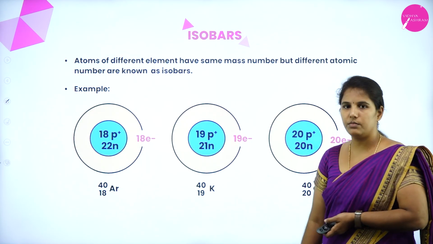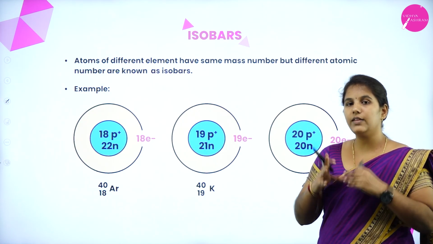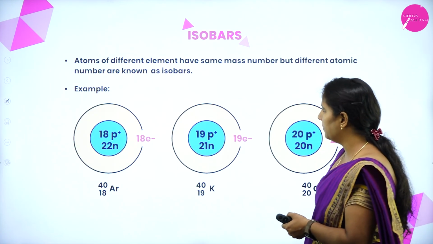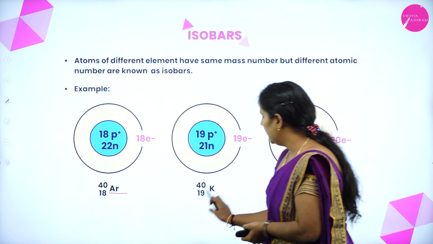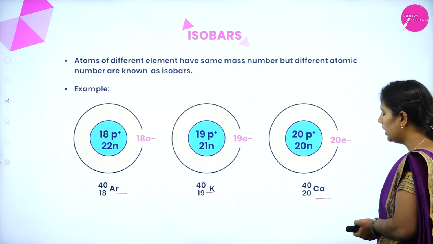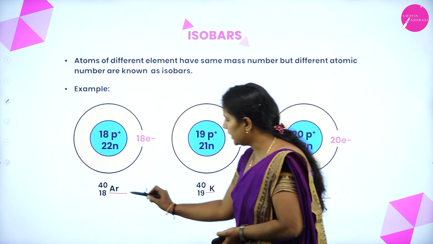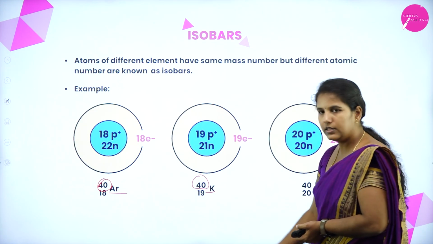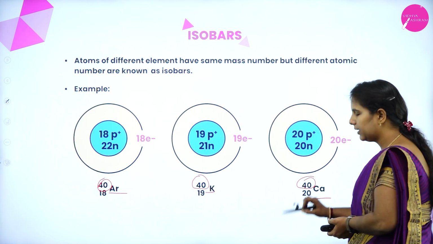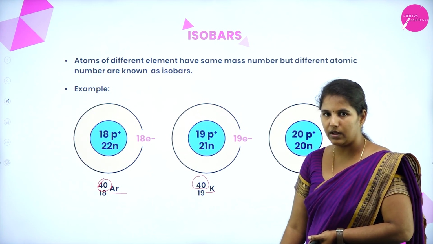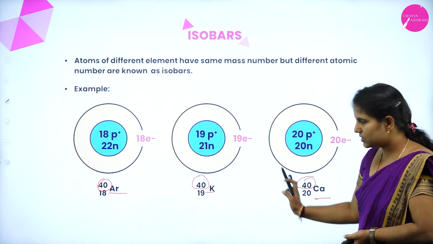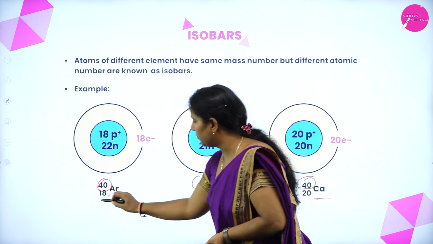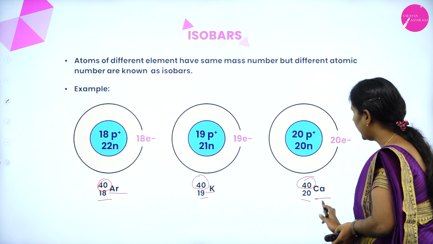Next comes the isobars. Here it is different. Atoms of different elements have the same mass number but different atomic number. For example, argon, potassium as well as calcium. In all these cases, argon has mass number 40, potassium has mass number 40, and calcium has mass number 40. Even though they are different elements, they have the same mass number, but their atomic numbers are different: 18, 19 and 20.